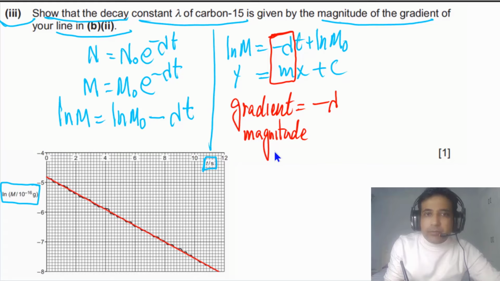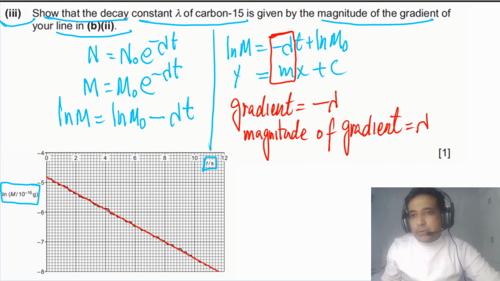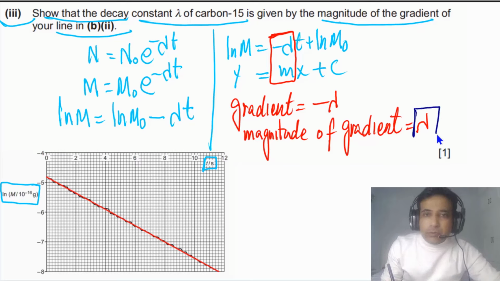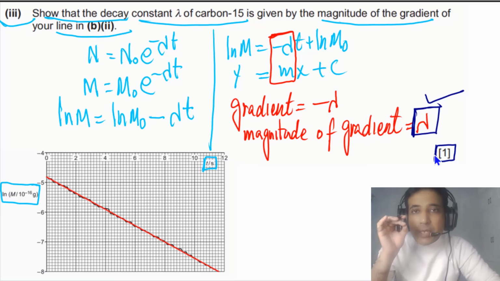Magnitude of gradient, simply this is equal to lambda, and lambda is the decay constant. This is what we need to show: the magnitude of the gradient is equal to the decay constant, and this question has only 1 mark. So simply you need to understand how to write down the radioactive decay equation in linear form, and this question is very popular in 2022 and also in 2023. So you have to be very clear how to write down the radioactive decay equation in linear form. So get familiar with this.